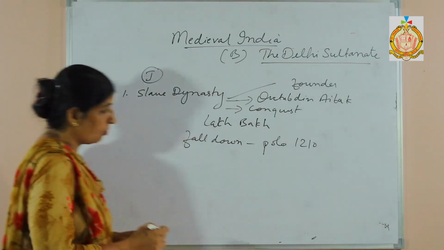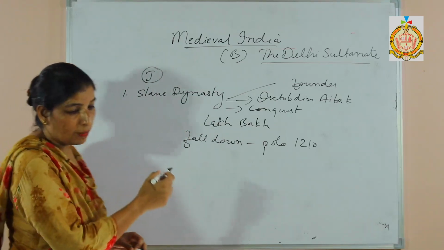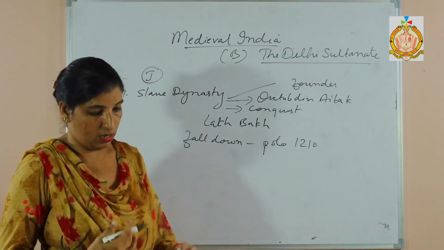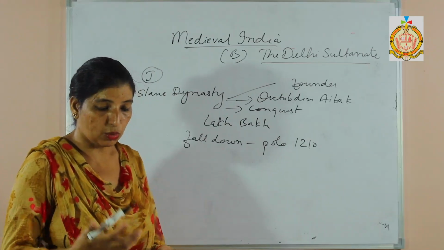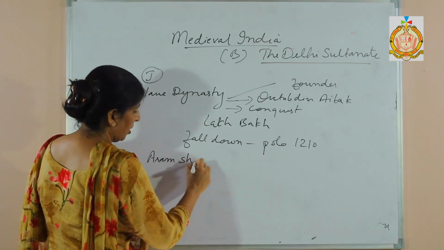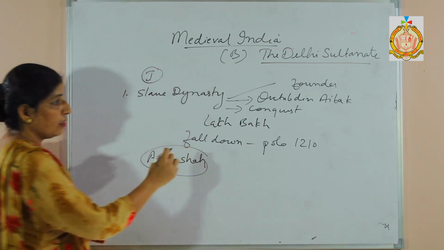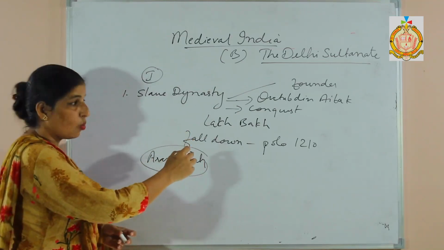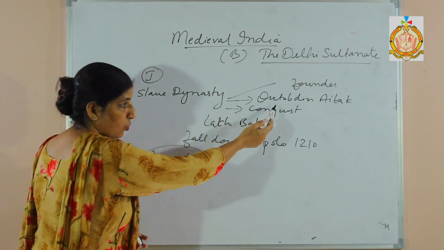After Qutb Din Aibak, the crown went to his son Aram Shah. Okay? Aram Shah took over the throne of the dynasty in place of Qutb Din Aibak.